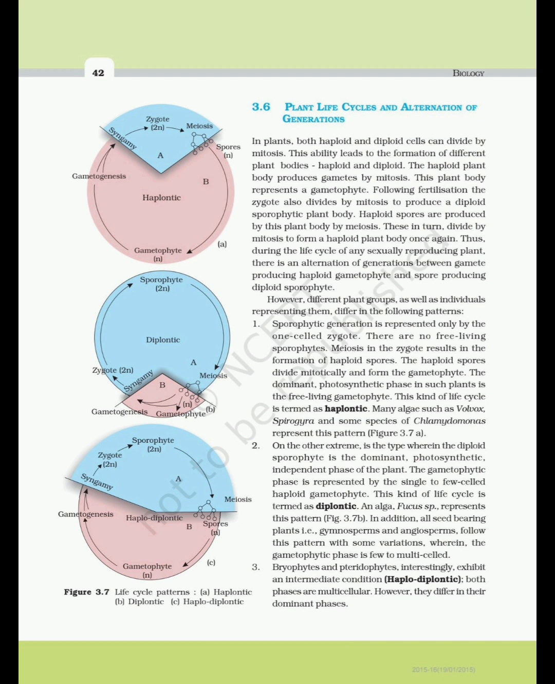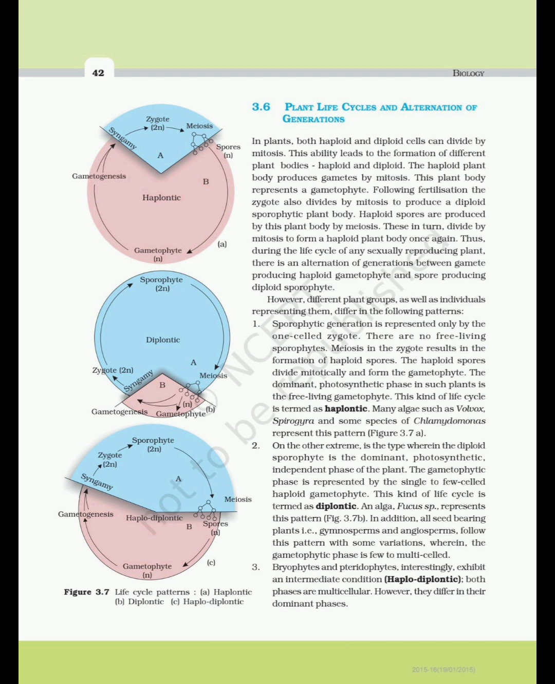Figure 3.7a. 2. On the other extreme is the type wherein the diploid sporophyte is the dominant, photosynthetic, independent phase of the plant. The gametophytic phase is represented by the single to few-celled haploid gametophyte. This kind of life cycle is termed as diplontic. An alga, Fucus sp, represents this pattern. Figure 3.7b. In addition, all seed-bearing plants, i.e., gymnosperms and angiosperms, follow this pattern with some variations, wherein the gametophytic phase is few to multi-celled.